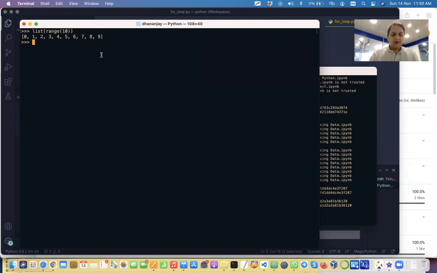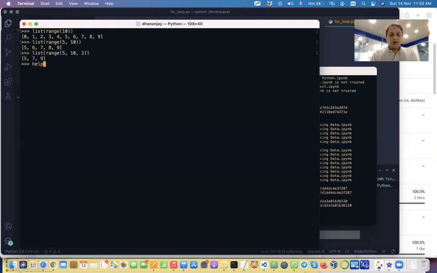If you want to decide on the starting point, then you have to provide 2 arguments. Say I want to start from 5 and go till 9. Then you will say range 5 to 10, so it will go till 9. If you want the increment not as 1 but as another number, maybe 2 or 3, then you can change the step size also. So in this case, what numbers do you think will be printed? 5, 7, 9. Excellent.